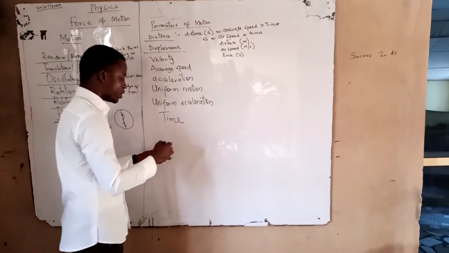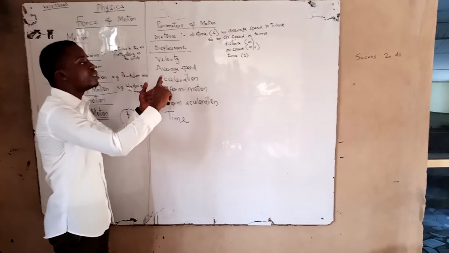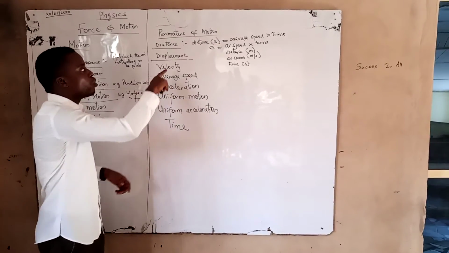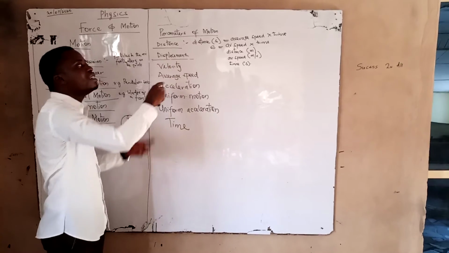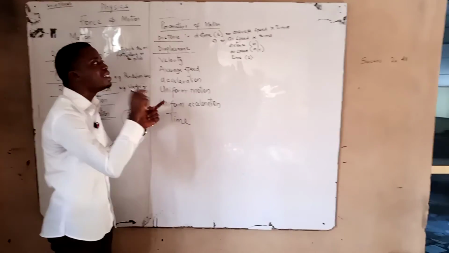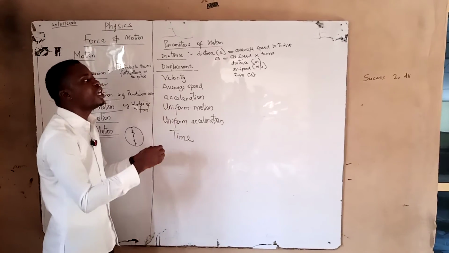Let me bring you back to displacement. Many times the students don't understand. They confuse distance with displacement. And many times our teachers are not careful in the use of the word. Number one, we must understand displacement is a vector quantity. What does that mean? It is the length between 2 points in a given direction. When you specify the direction of motion, it becomes a displacement.